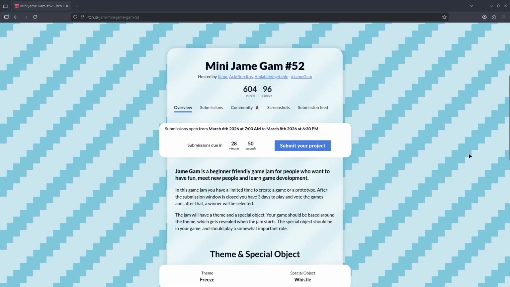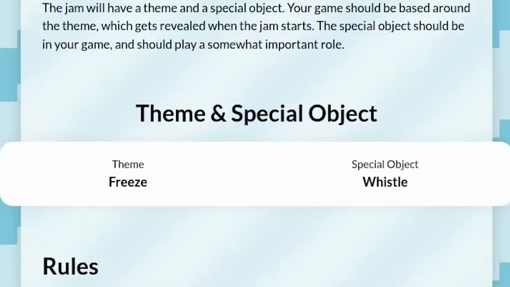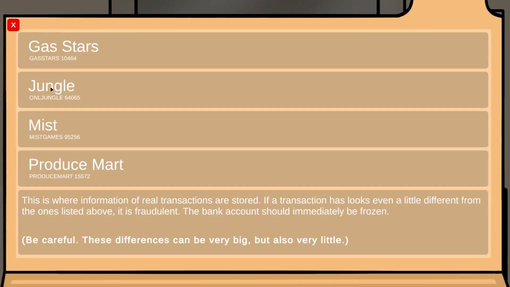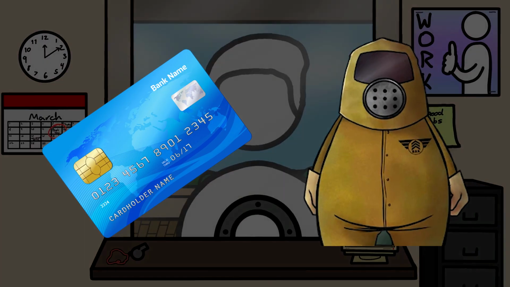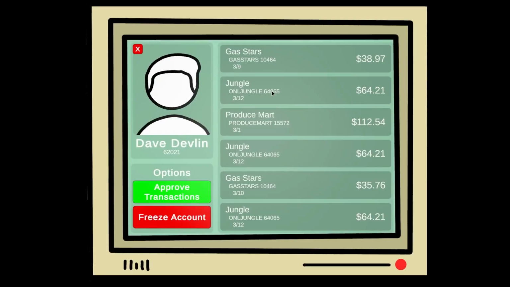Where did he go? Hey, I'm Dave, and recently I joined my first game jam. The 50-second Mini Jame Gam was a 3-day competition with the theme Freeze. And honestly, I'm proud of the final product. I haven't made a game in almost 2 years, so the fact that I could make something this quick was super encouraging. The game is like the love child of credit card fraud and That's Not My Neighbor, where the player has to look out for tiny details in a list of transactions to determine whether or not to freeze a person's bank account. The idea is simple, but I feel like it really thinks outside the box, as opposed to a game about ice or snow.